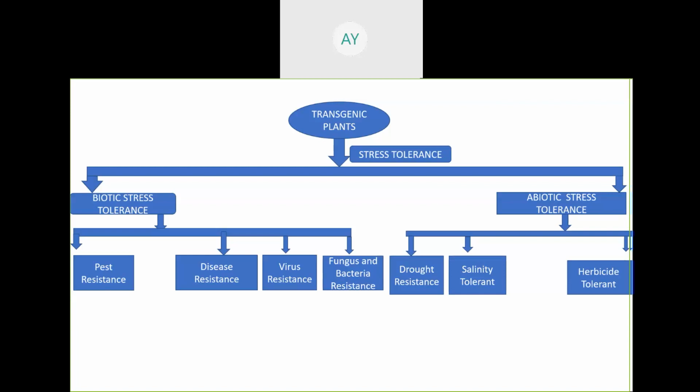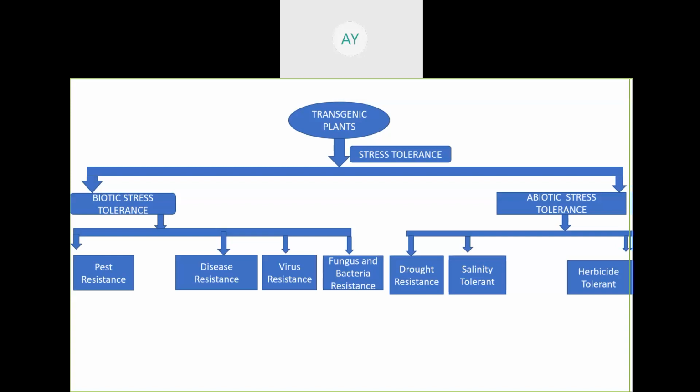We multiply the transgenic plants through plant tissue culture. So, under the heading of transgenic plants, do you know examples of transgenic plants? Bt cotton, you know Bt cotton, Bt brinjal. Then golden rice, then Flavr Savr variety of tomato. Those are examples of transgenic plants.